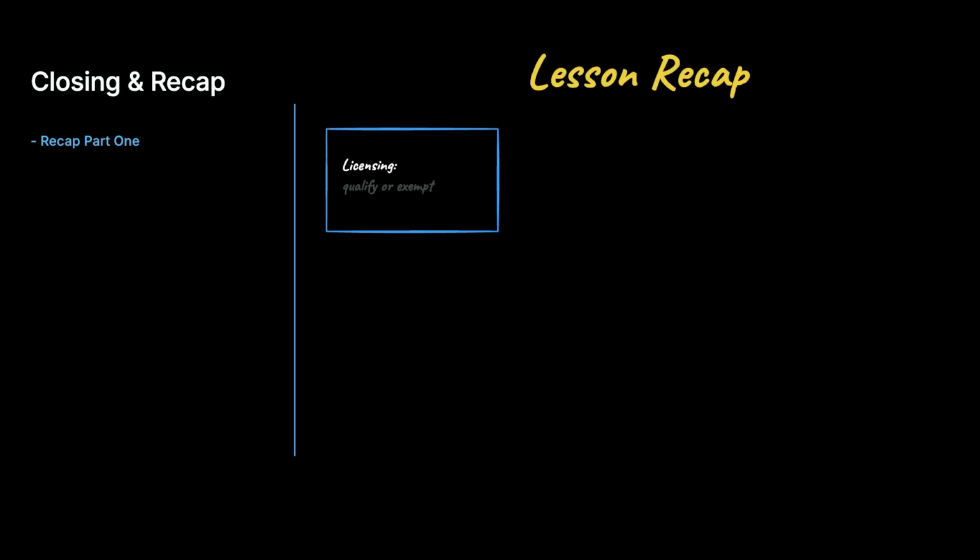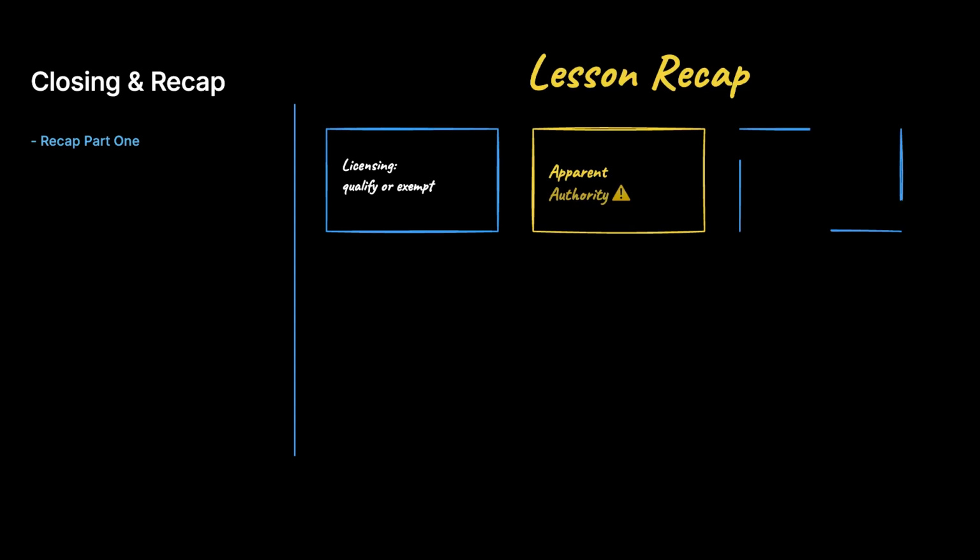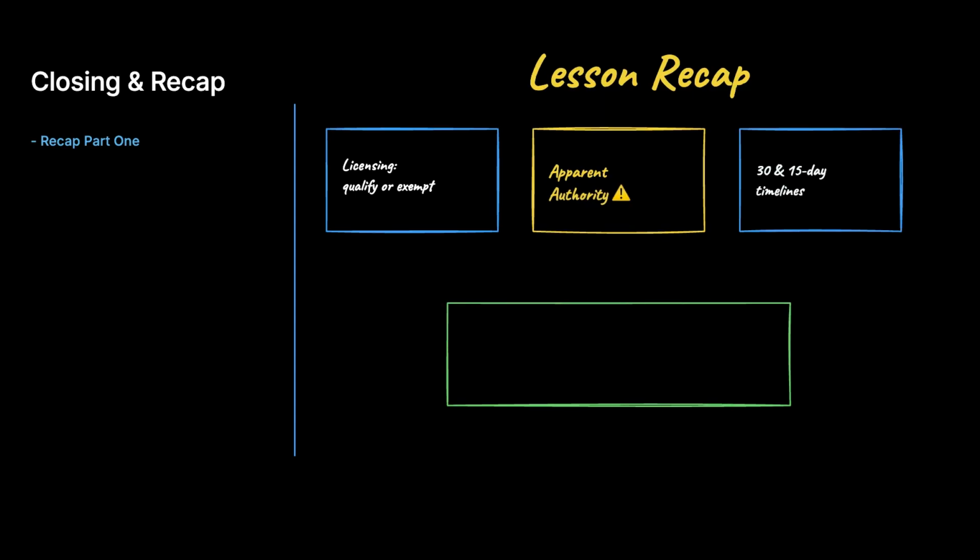Let's bring it together because you covered a lot. We started with licensing, who qualifies, who's disqualified, and who needs no license at all. We covered the 3 kinds of agency authority, apparent authority, the big trap, then appointment and termination with those 30 and 15-day timelines, and the defamation immunity rewarding honesty.